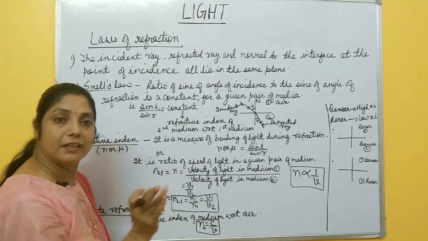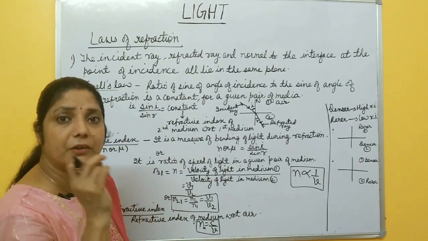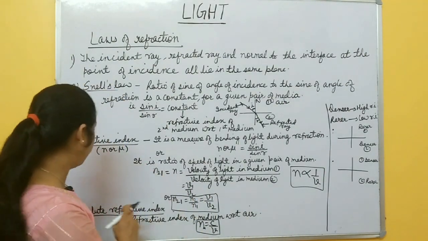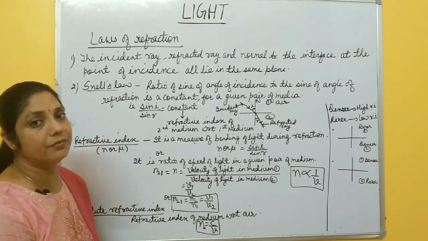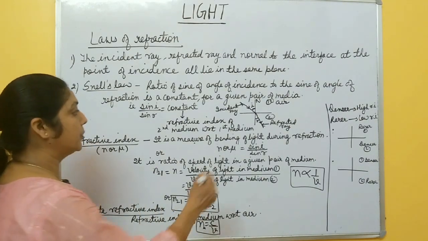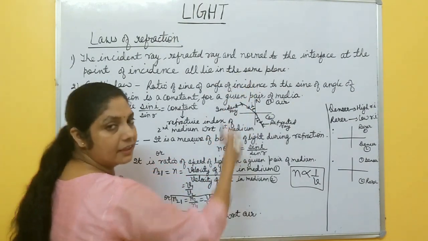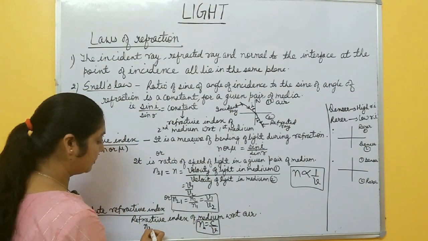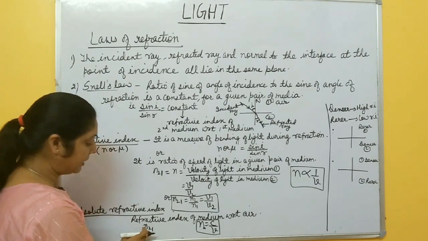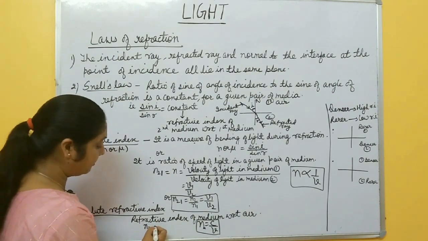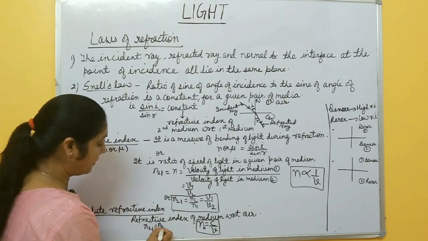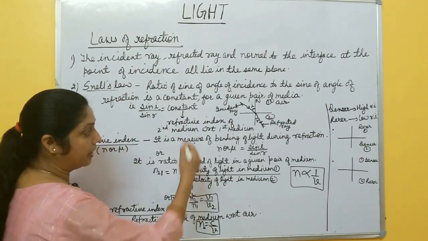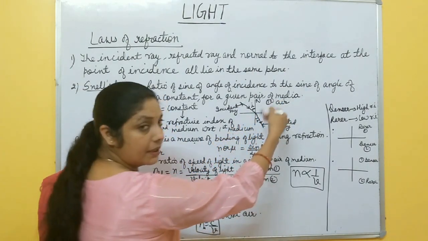So suppose in this case the first medium is air, so you can write n21 equal to n2 by n1 equal to v1 by v2, because rays enter the second medium from the first one.